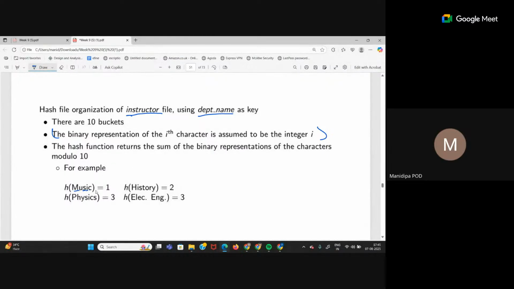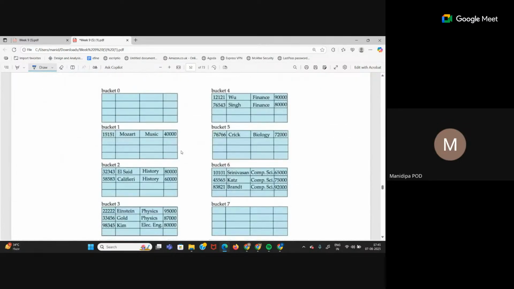For example, for music, if we find the binary representation of all the characters, find the sum of it, and then do modulo 10, it will give me the value 1, which is the address for some bucket. For history also, and for physics and electrical engineering, apparently, if you find the sum of binary representations and then do mod 10, both give 3. That means both of these will be assigned to bucket number 3. There is a better example here. See.